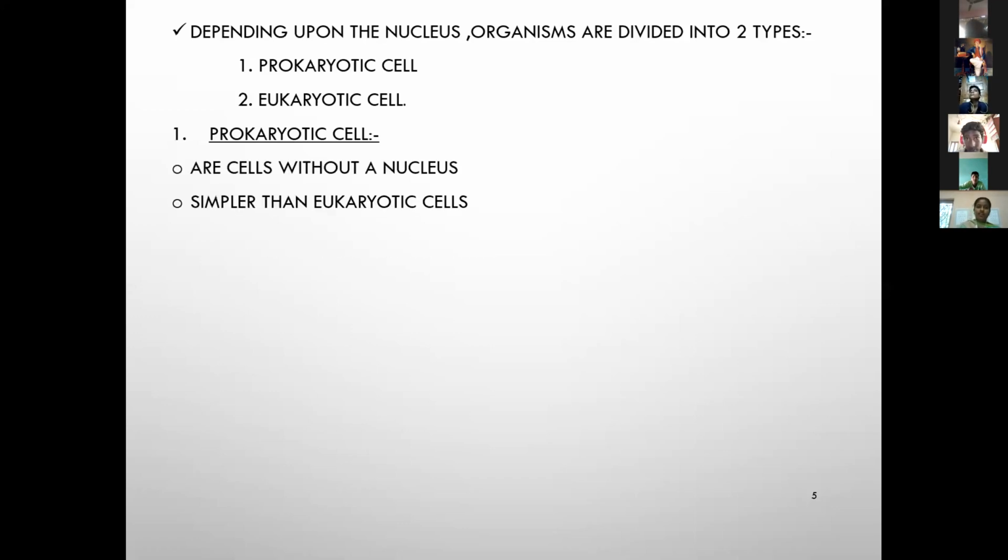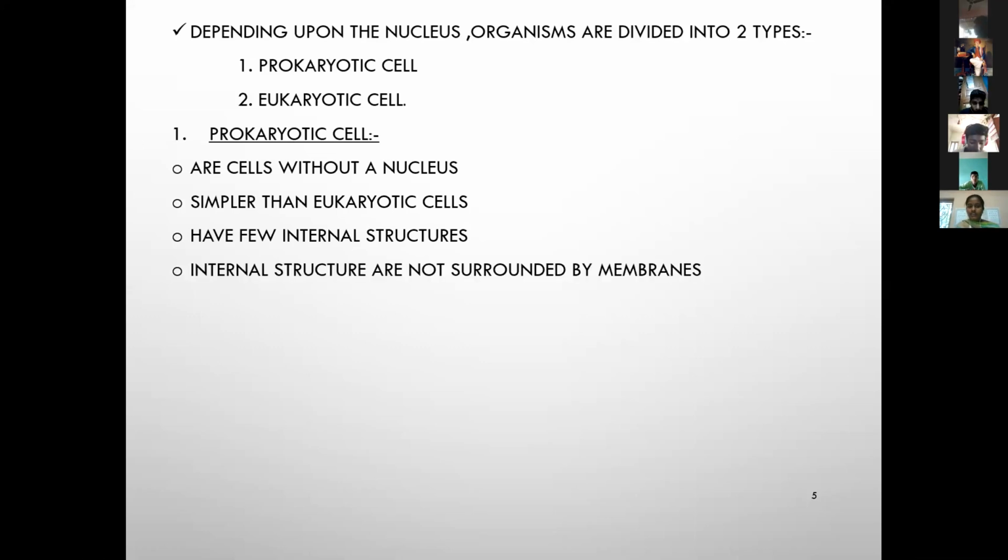They are cells without a nucleus. Simpler than eukaryotic cells, they have few internal structures. Internal structures are not surrounded by membranes. They are unicellular organisms.